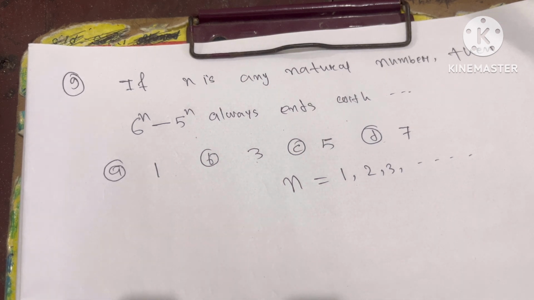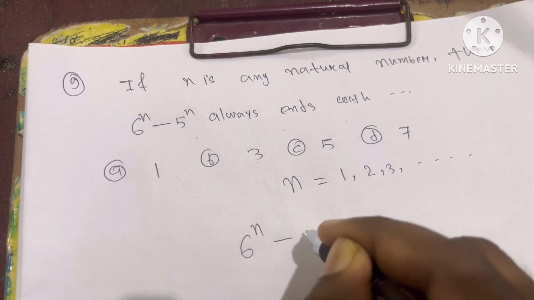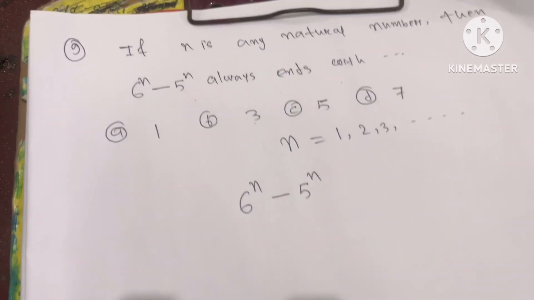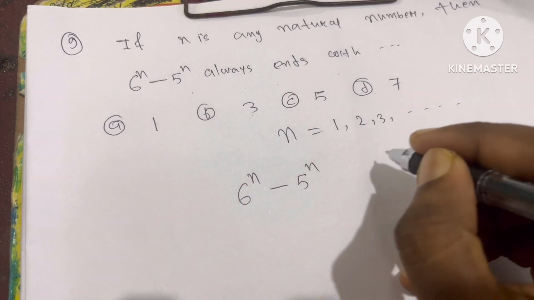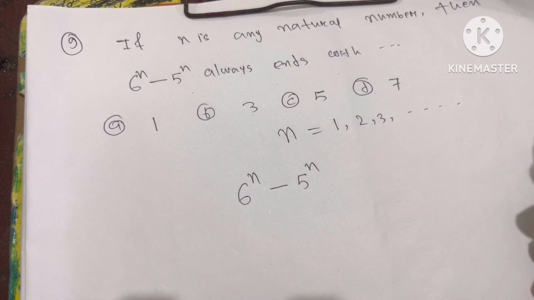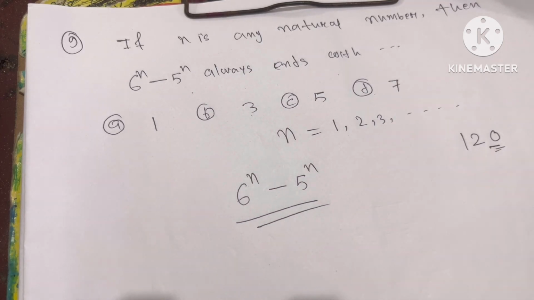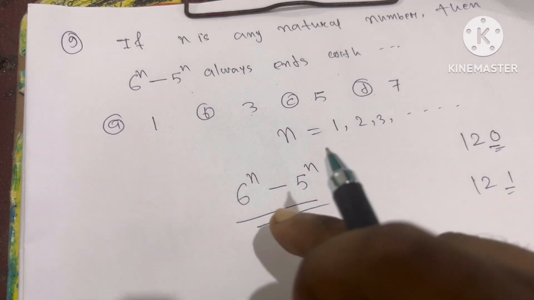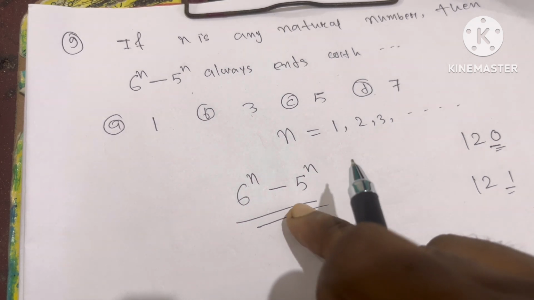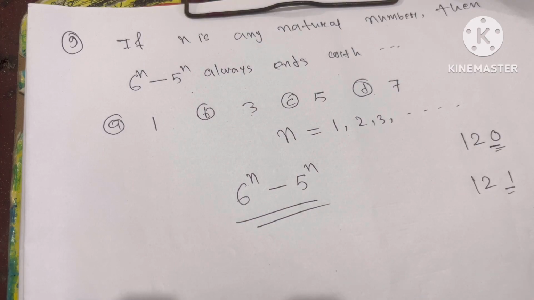So now our question is what? n is a natural number, then the simplification of 6 to the power n minus 5 to the power n always ends with, meaning if you simplify this, you will get a number. So what digit will come last? If this type of digit comes, then we can say that the simplification of this will end with 0. If this type of number comes, 1, then you can say the solution of this, the number, ends with 1.